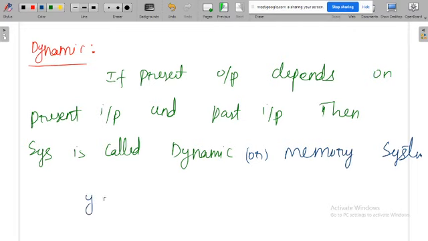Suppose y of t is x of t plus x of t minus 1. That means you should know the present input and also the past input, then only you can know the present output. That means present output depends on present input as well as the past input. So these kinds of systems are called dynamic or memory systems. Now we'll see some problems related to this.